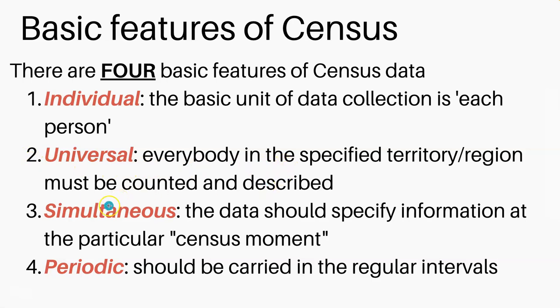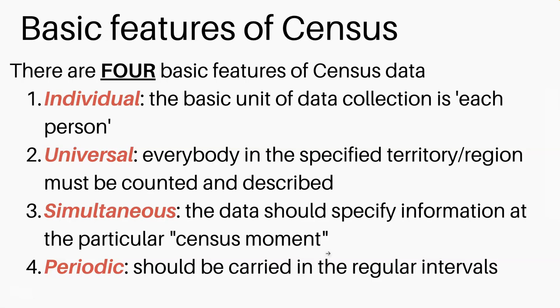And simultaneous means that the data should specify information at a particular census moment, which means the data should be collected within 1 day or 1 week. Because, for example, now you may live with your family, or now you are living in your home, but maybe after the summer, you may move to Jonesboro to take the lectures and the courses.